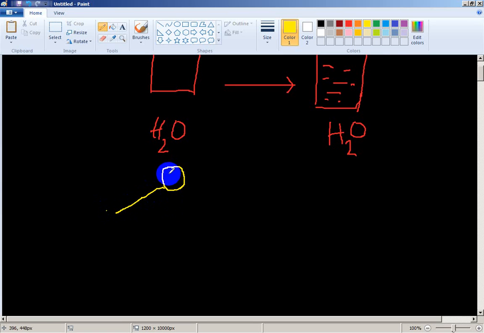Okay, this is oxygen, and here two hydrogen. This is hydrogen.